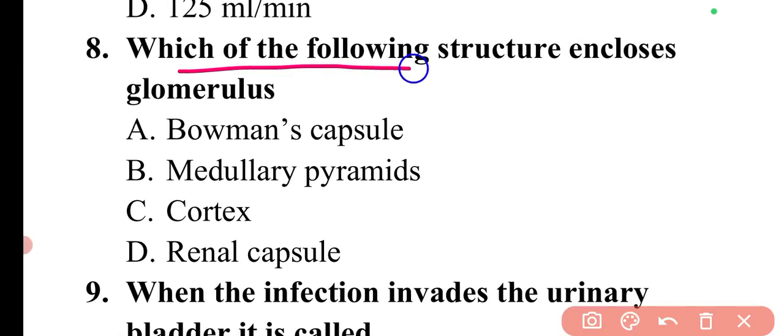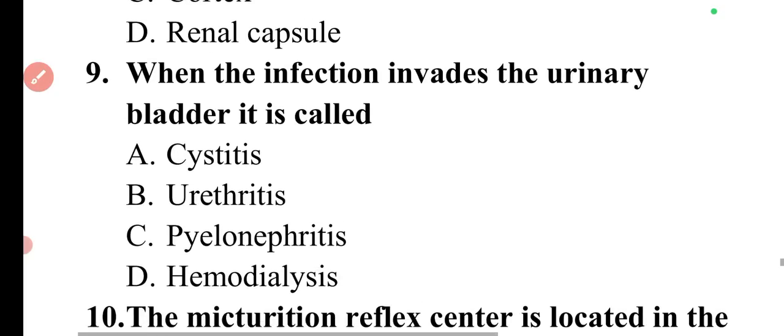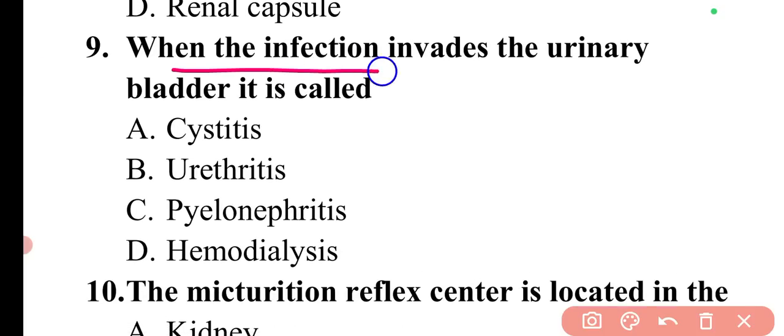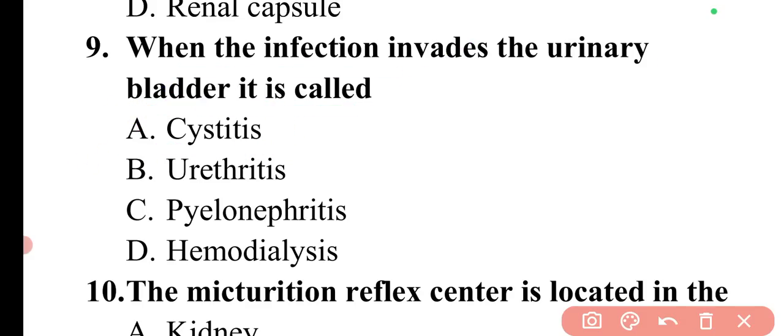The next question is, which of the following structures encloses the glomerulus? The structure which encloses the glomerulus is Bowman's capsule. So here option A is the correct answer. The next question is, when an infection invades the urinary bladder, it is called, so whenever an infection enters the urinary bladder, this infection is known as cystitis. So here option A will be the correct answer.